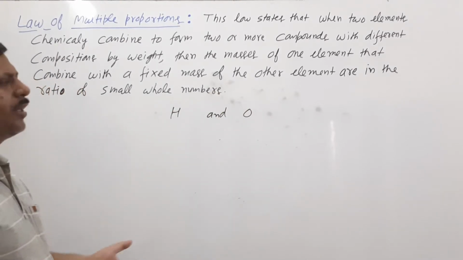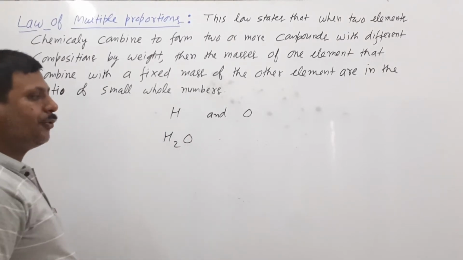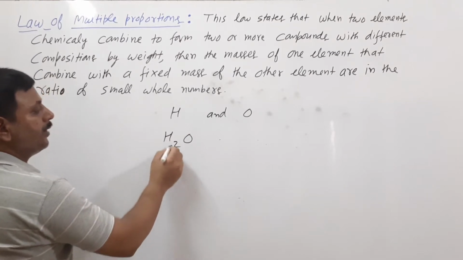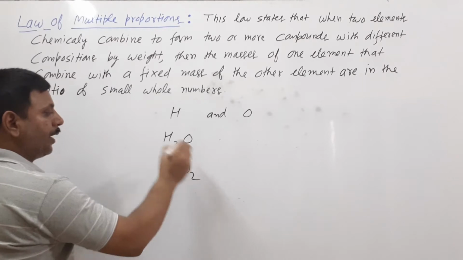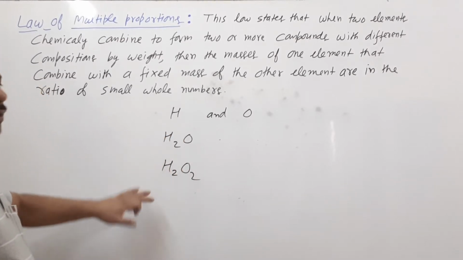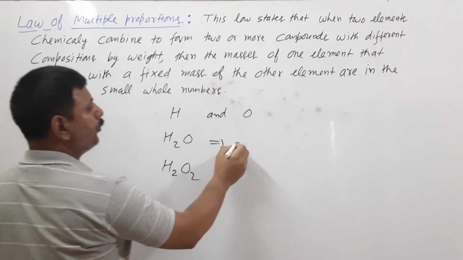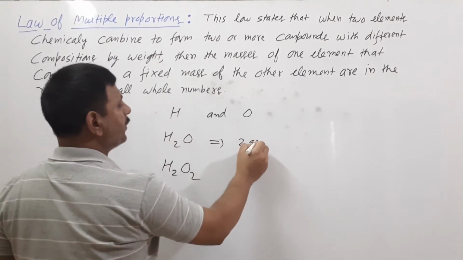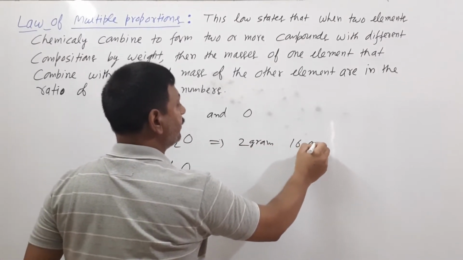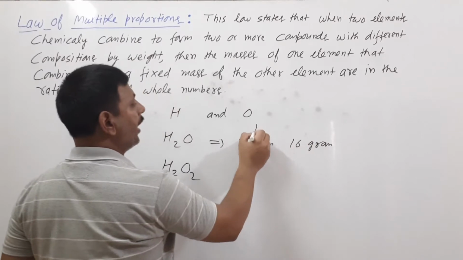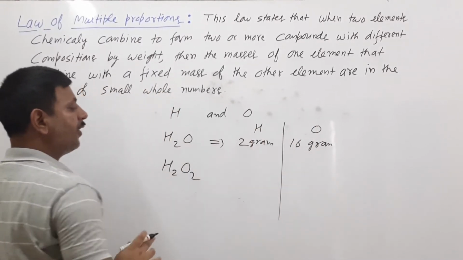If they are forming more than two compounds, suppose one is H2O, water, and another is hydrogen peroxide, H2O2. Two different compounds they have formed. If you see here, 2 gram of hydrogen mixed with 16 gram of oxygen, and in the other, 2 gram of hydrogen takes 32 gram of oxygen.